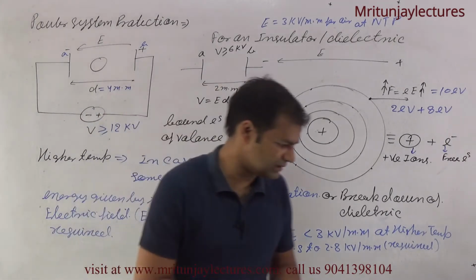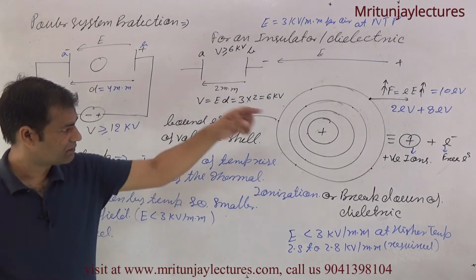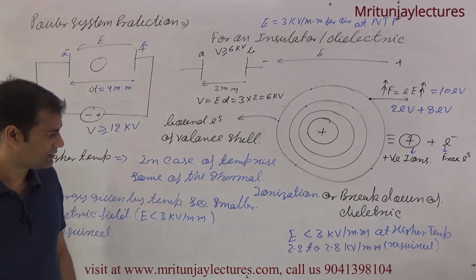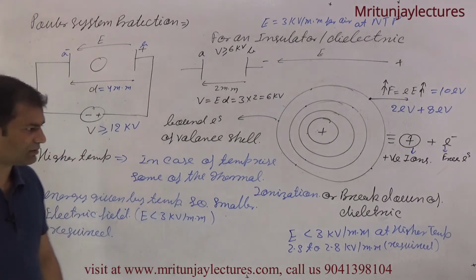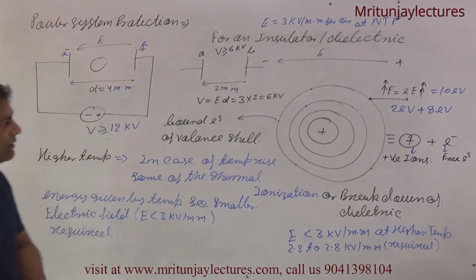In case of high temperature, thermal energy is gained from the temperature. That's why E less than 3 kV per millimeter is required.